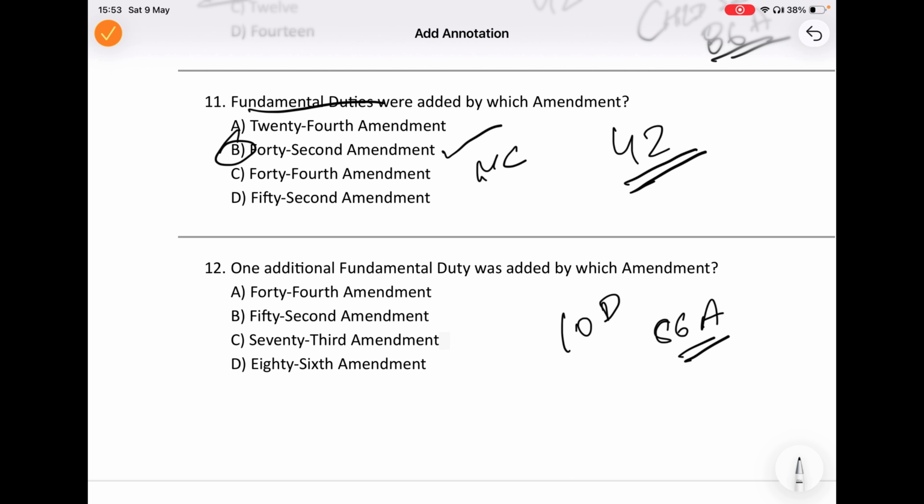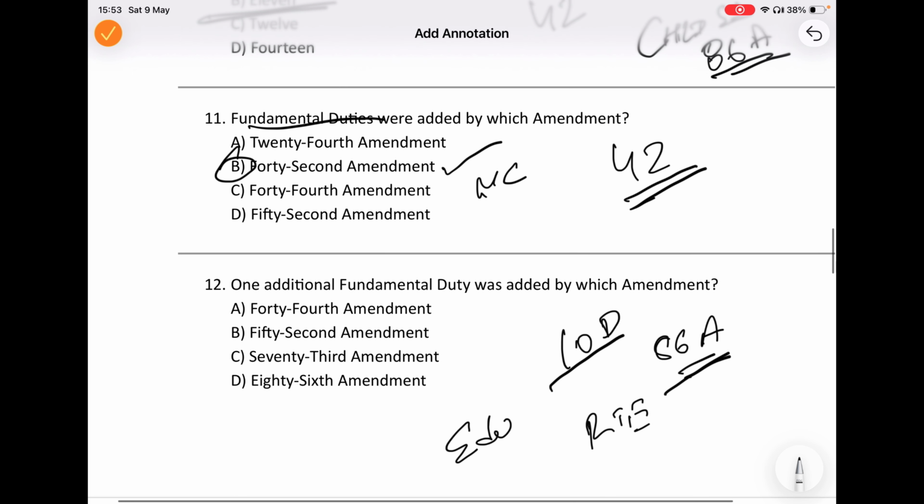This amendment is also very important because it strengthened the concept of education in constitutional law. It added Article 21A, which talks about the right to education.